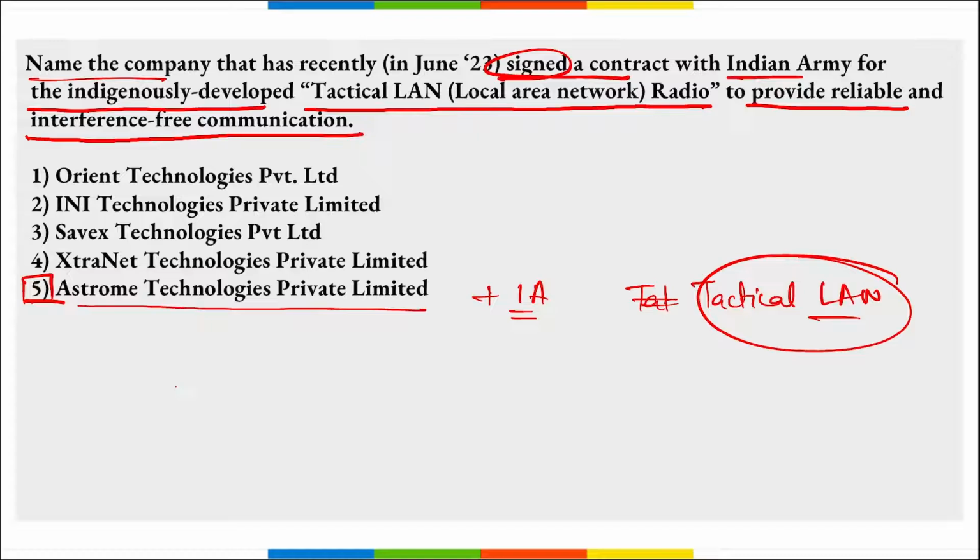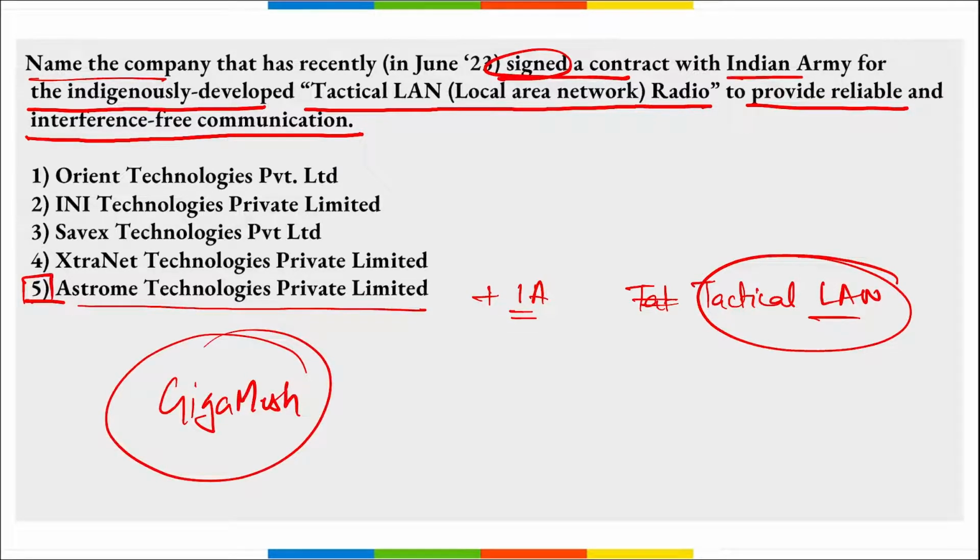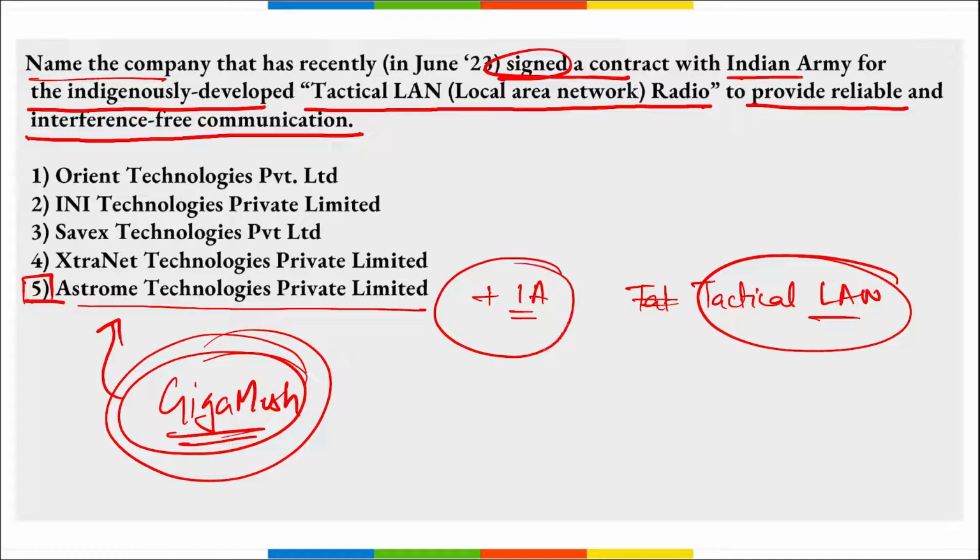Also remember, Astrome Technologies also developed GigaMesh. What is this GigaMesh? This is an innovative wireless product that will solve internet problems of rural parts of India. So this GigaMesh was also developed by Astrome Technologies Private Limited, and they tied up with the Indian Army to develop this tactical LAN radio to provide reliable and interference free communication.